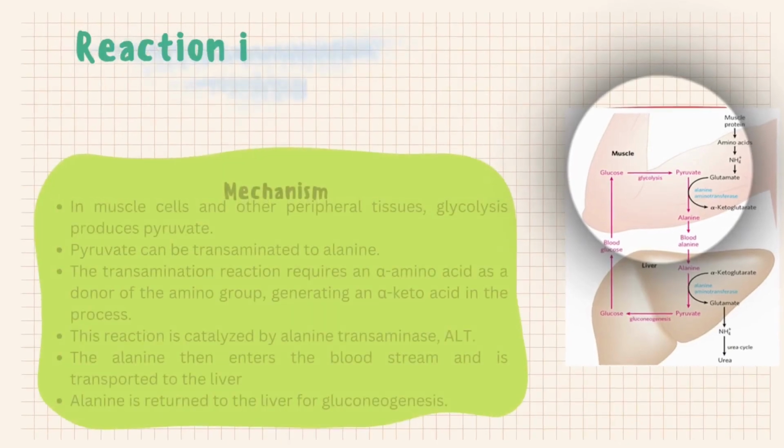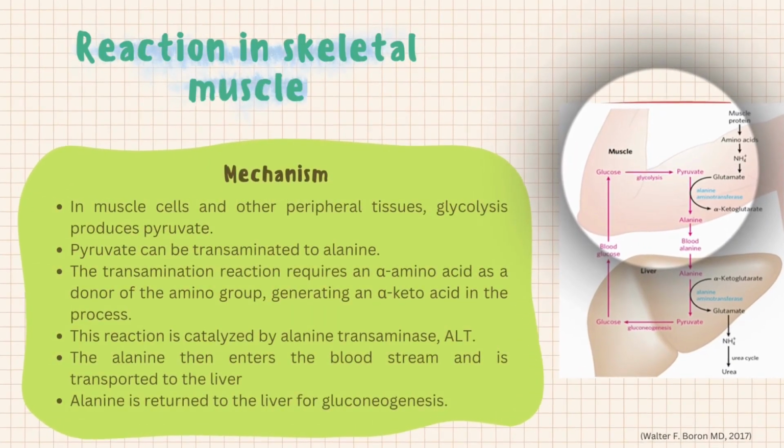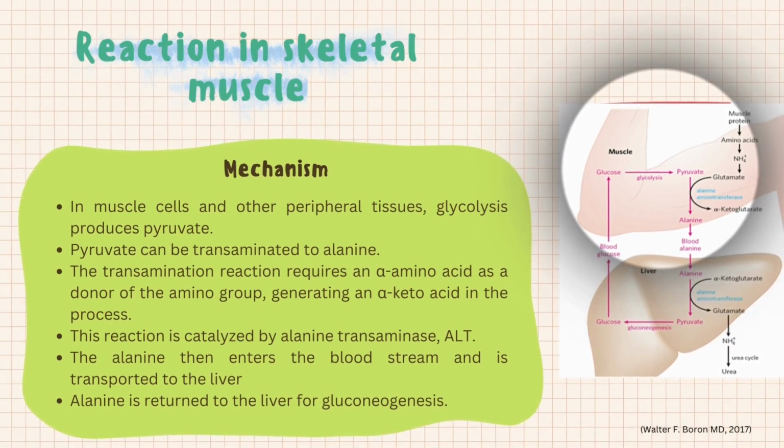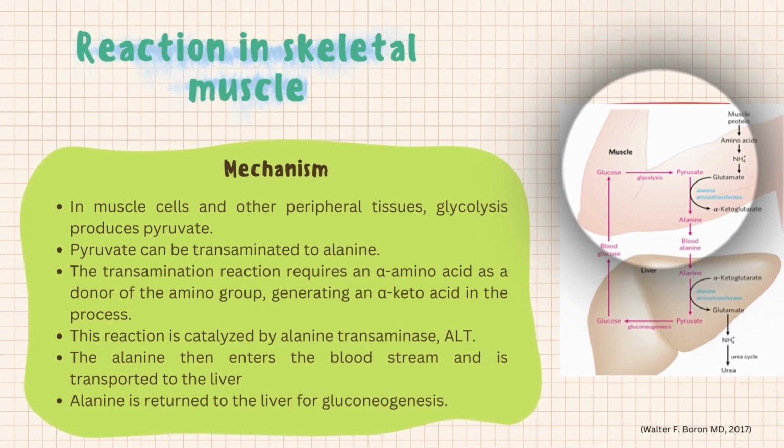Next, we will move on to the reaction that occurs in the muscle and the liver. First, let's take a look at the mechanism in skeletal muscle. In muscle cells and other peripheral tissues, glycolysis produces pyruvate. Then pyruvate can be transaminated into alanine. The transamination reaction requires an alpha amino acid as a donor of the amino group, generating an alpha keto acid in the process. This reaction is catalyzed by alanine transaminase.